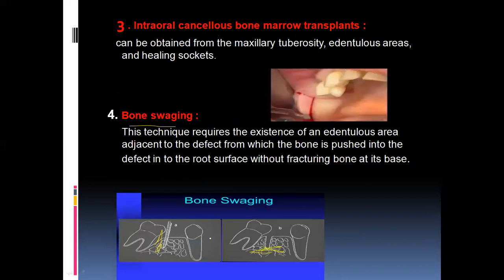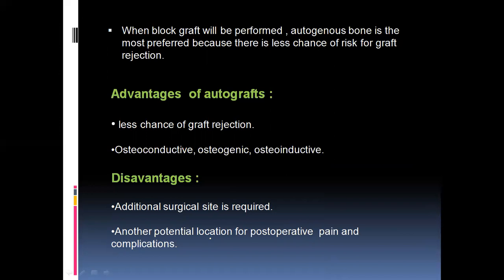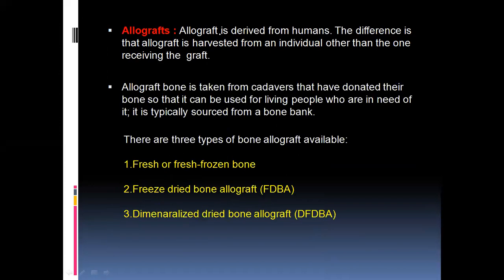So autografts, what are the advantages? As we all know, it has less chance of graft rejection, and it satisfies the three properties of the biological mechanisms of the graft. It's osteoconductive, osteogenic, and also osteoinductive. Whereas the disadvantages, as it is taken from the same individual, there is a necessity of a second surgery, that is an additional surgical site.